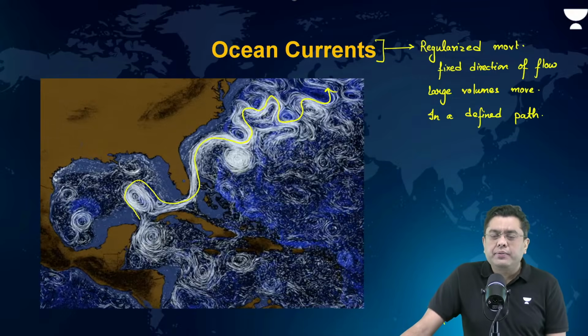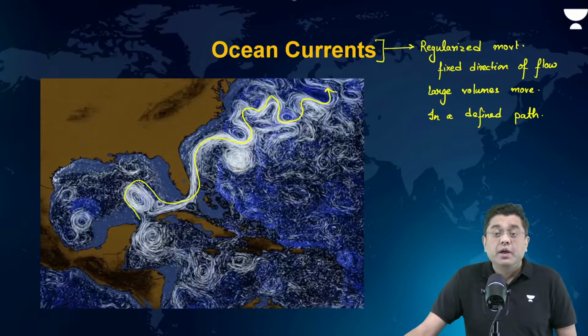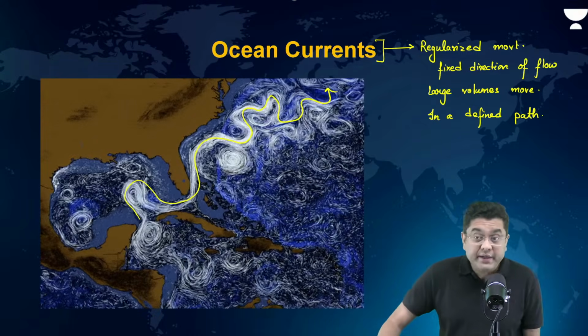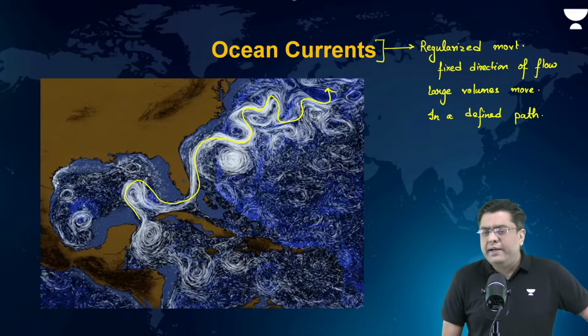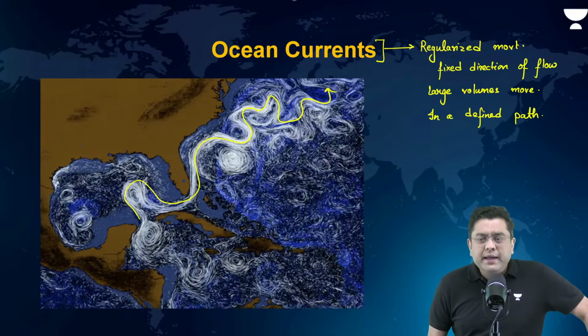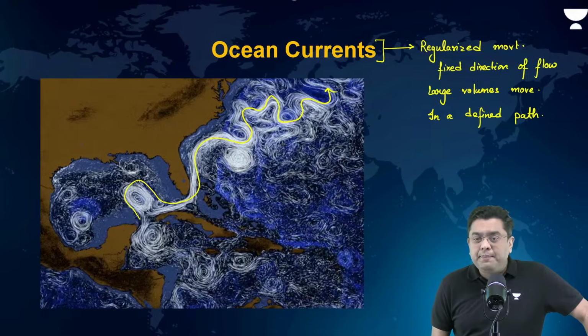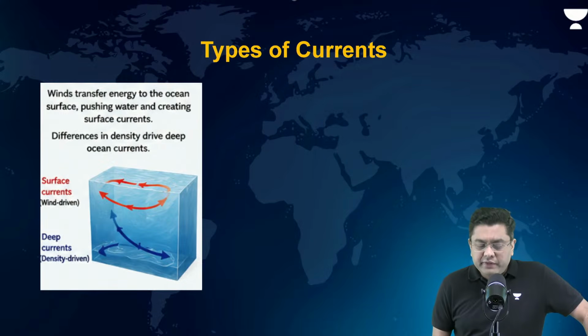Ocean currents have a larger impact on the climate of a region. They are instrumental in creating deserts in many parts of the world. So ocean currents are also vital for trade and navigation. In earlier times, they would help people in moving from point A to point B easily.